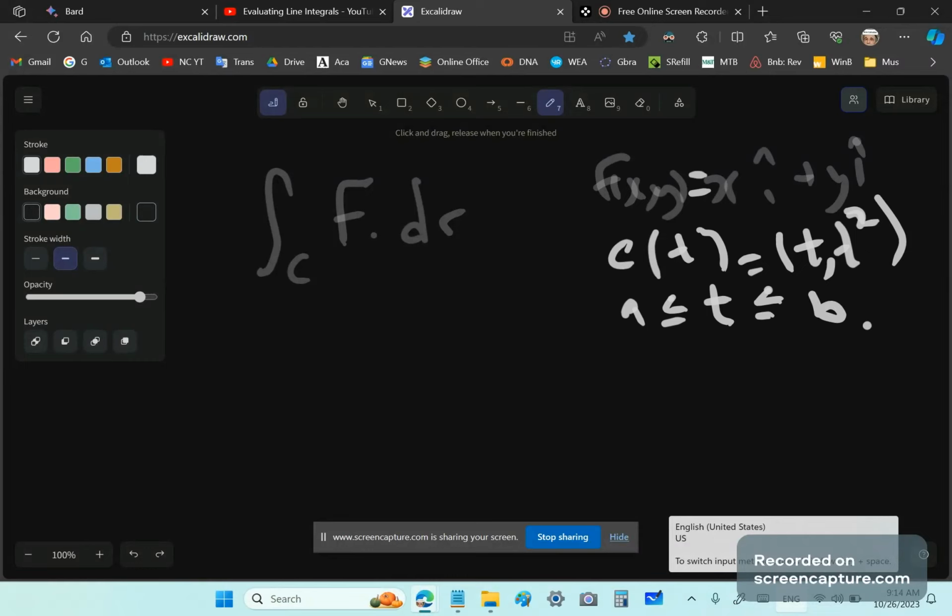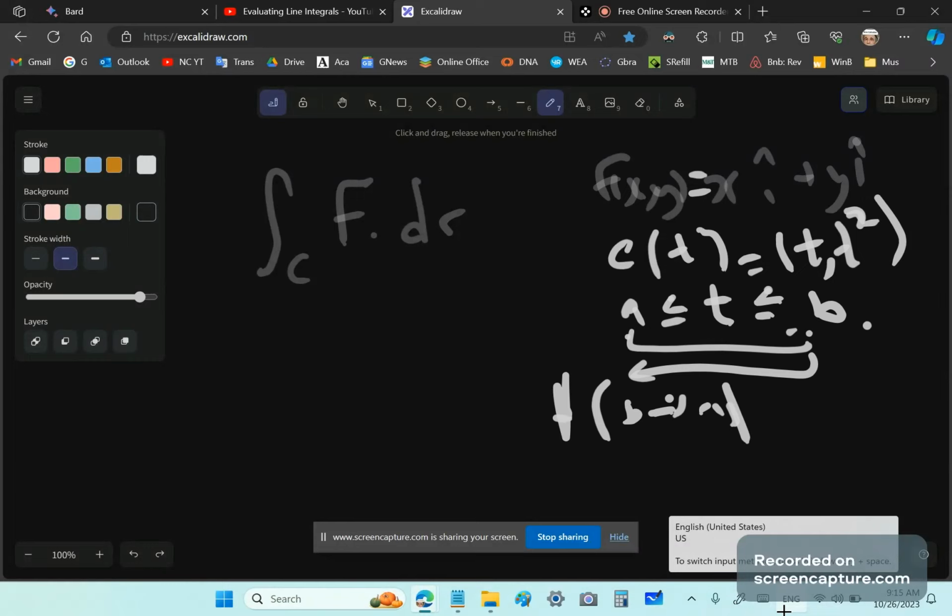So that would be correct. We talk about a positive orientation if it goes from a to b, and a negative one if it goes from b to a. But if you evaluate b to a, then you just take the absolute value of that, and it will equal a to b.